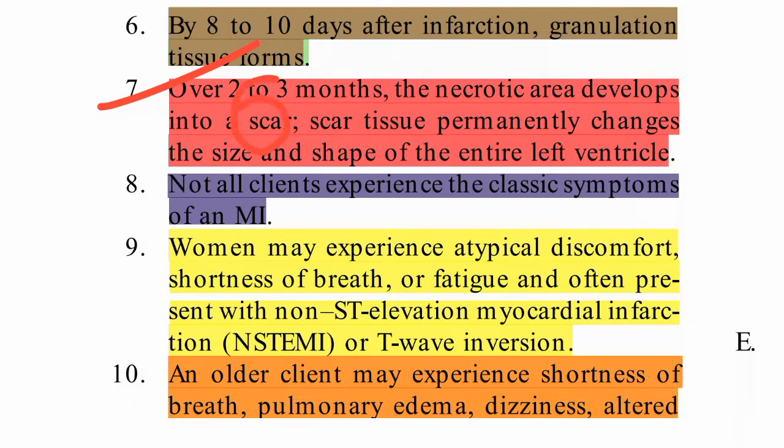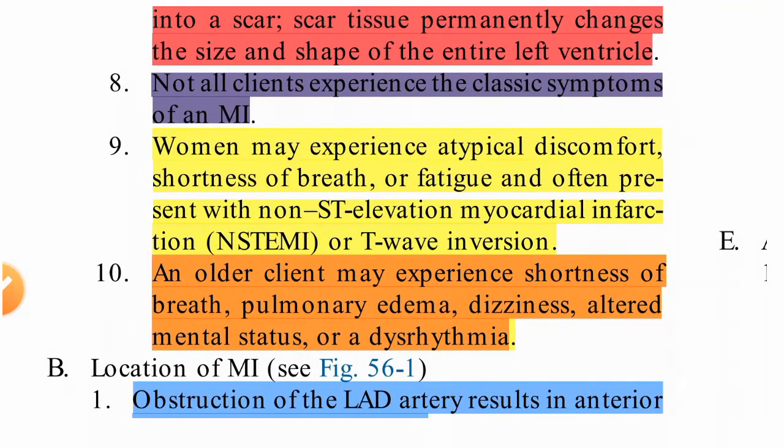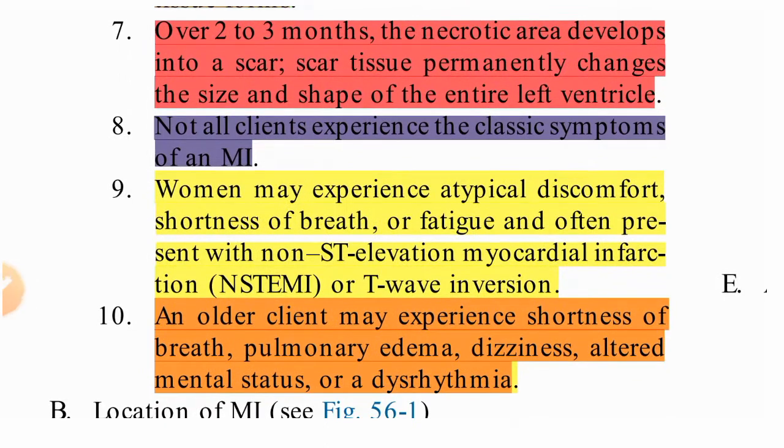Whatever granulation occurred, after 2 to 3 months scar formation will be there. Scar tissue permanently changes the size and shape of the entire left ventricle. So whatever ventricle is remaining, that area will change.